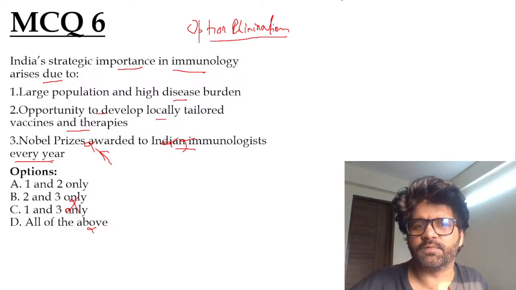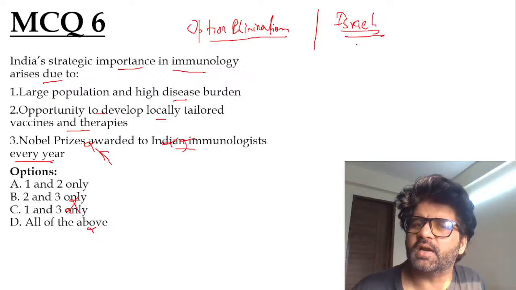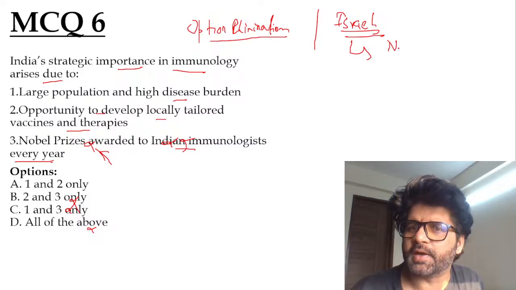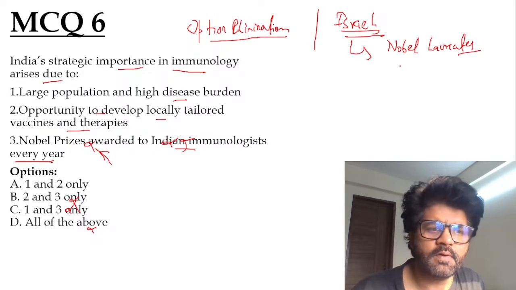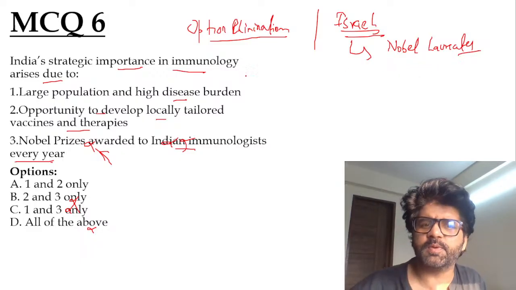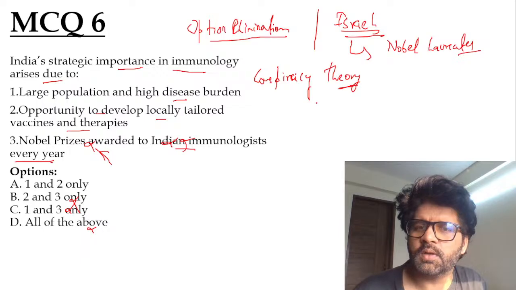Now there is a question also for you people, and think from a Mains perspective, interview perspective. Israel, a small country surrounded by so many hostile countries, has so many Nobel laureates. Why does India, being such a big country, not have so many Nobel laureates? What is the issue here? Is there a conspiracy theory, just like with all the indexes in which we are topping from the bottom?